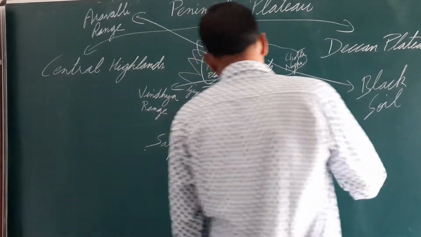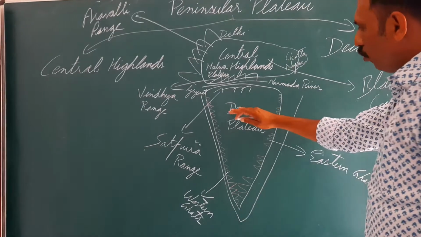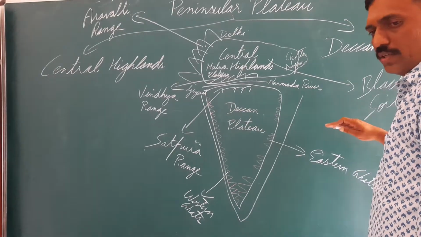Now, next point about Deccan Plateau, the slope of the land is towards east.